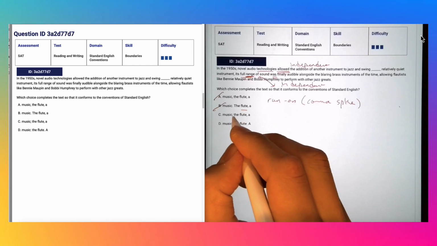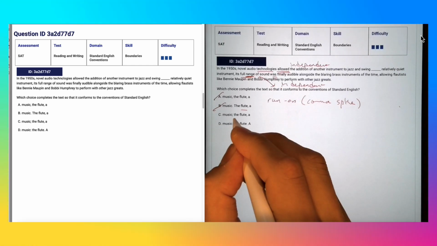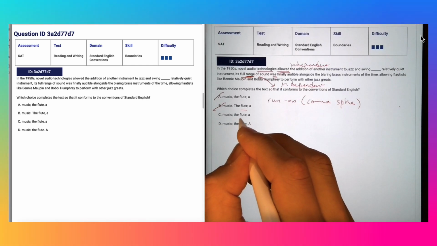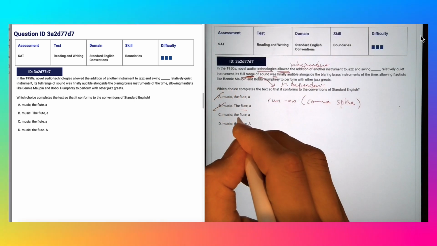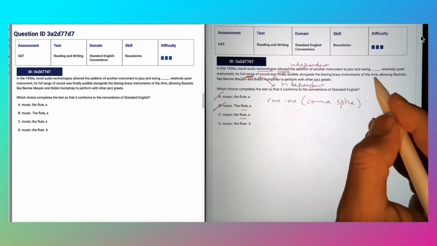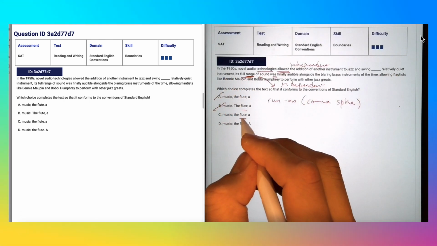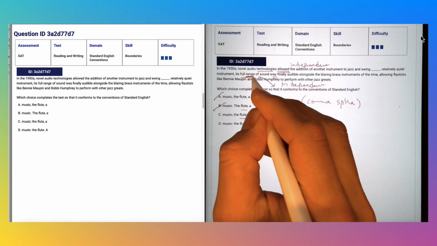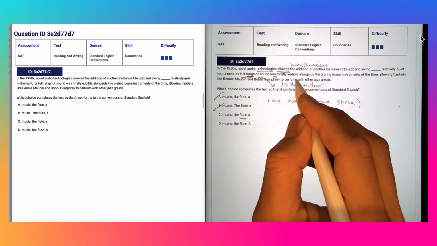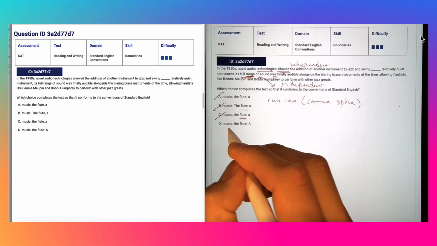Now the third one puts the semicolon, as if you can combine two independent clauses without a problem, but it's still having the problem that flute, a relatively quiet instrument. So in other words, you're introducing a new subject here, and then we have a noun phrase such as an appositive to describe flute, but then we don't have a verb that follows that. Suddenly we have a new subject coming in, like range was audible. So that also caused a problem.